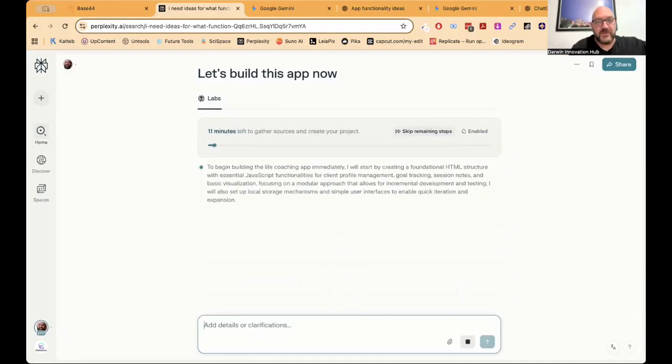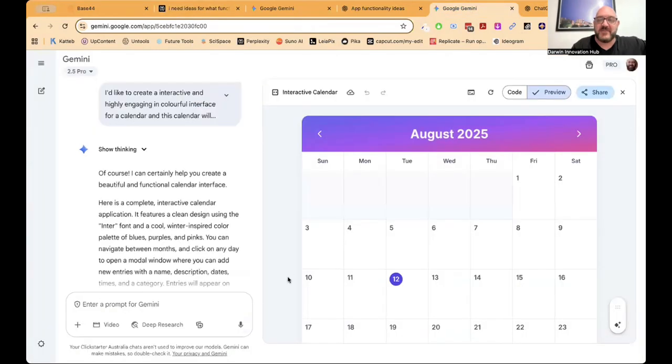It's opening a plan first. It's going to gather all of its resources it needs to. And then it's going to start building that life coaching app with HTML and JavaScript and CSS, all the bases of a web page. It's essentially going to be a web page that you can interact with. So while it's doing that, let's pop back over and see what it's doing. Oh my goodness, look at this quickly now. We have a calendar.